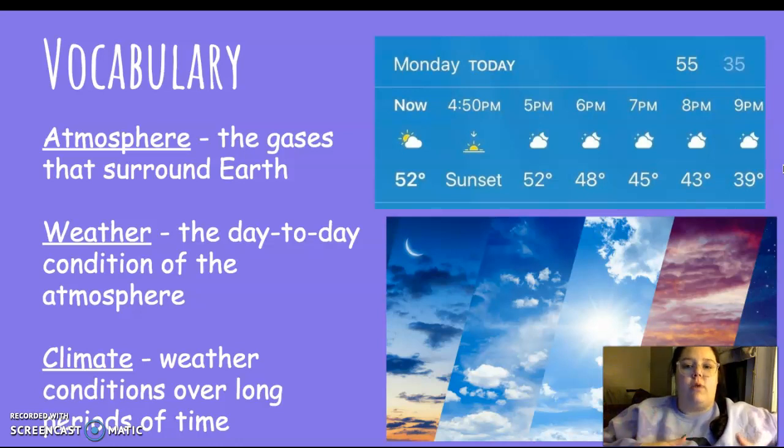Now, when we're talking about weather over a long period of time, we're talking about the climate of a specific area. So if we were talking about the climate in Florida, we'd talk about how they have a really hot summer. We'd talk about how it's very humid there. And we'd talk about how they do have a different season besides summer, but it doesn't get cold there. The coldest it might get is 40s, 50s, 60s. It's not going to get too cold and snow there very often. So that would be the climate of Florida. Now, right now, it might be raining and 60 degrees and cloudy in Florida, and that would be the weather.